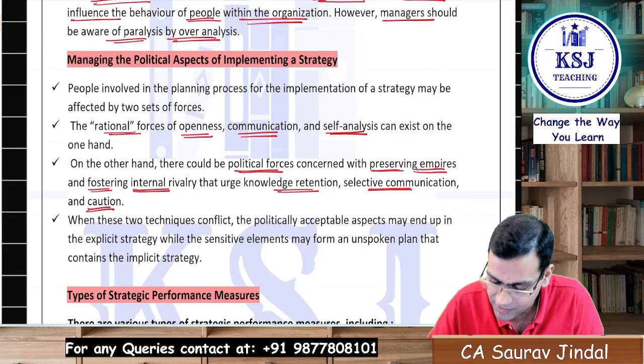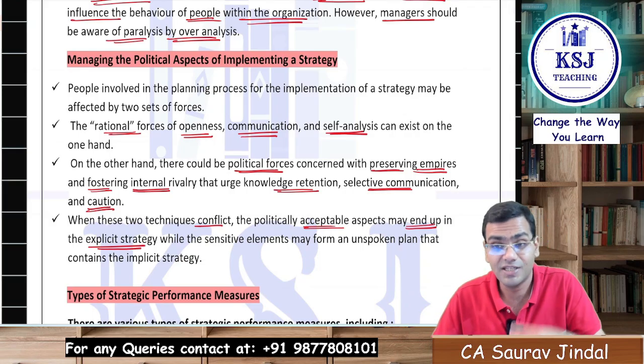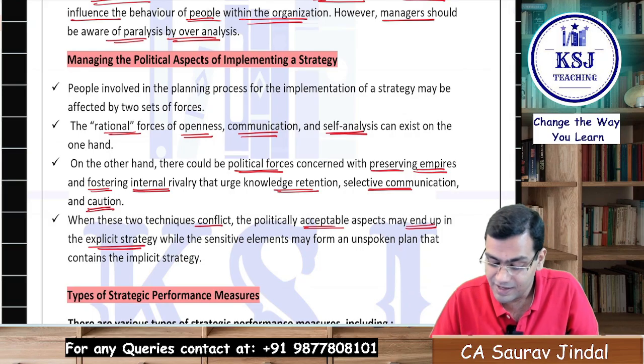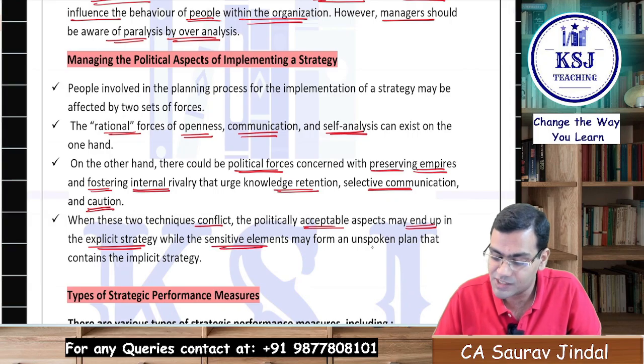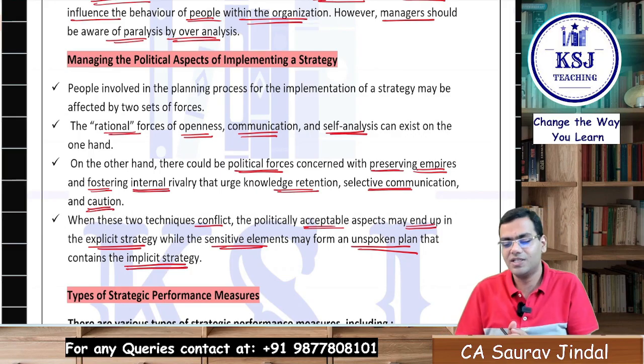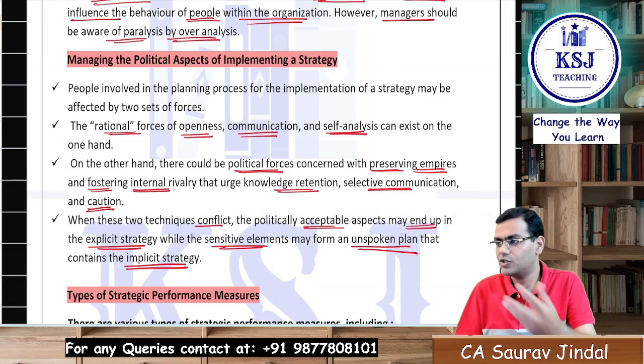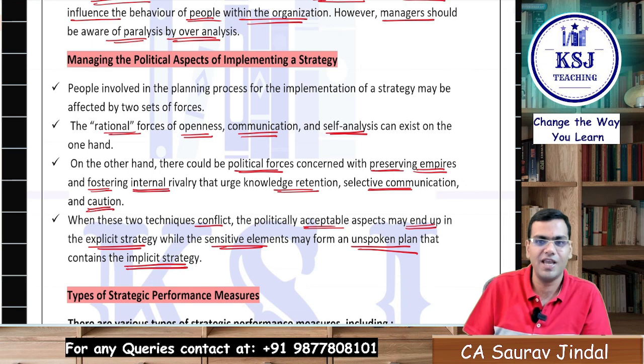So when these two techniques conflict, the politically acceptable aspects may end up in explicit strategy, that is the strategy which is actually formed and implemented, while the sensitive elements may form an unspoken plan that contains the implicit strategy, that is an implied strategy, that we should be openly communicating, we should be doing the self-analysis. If there is something wrong on our part, we should be correcting it,